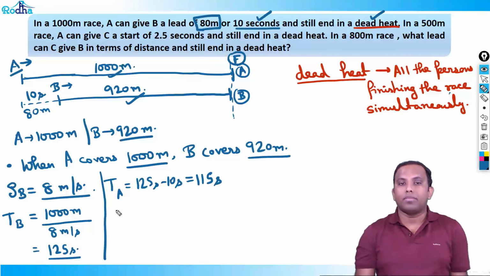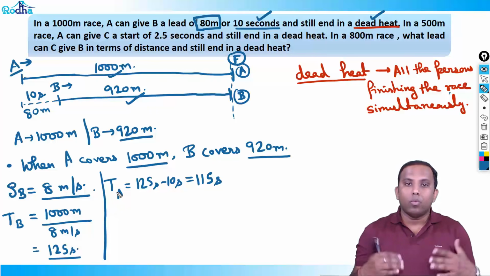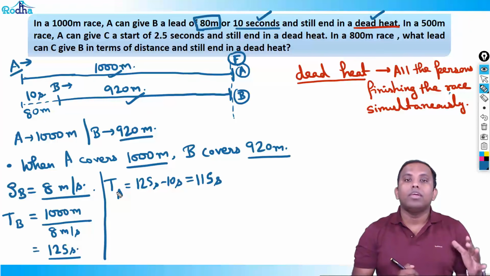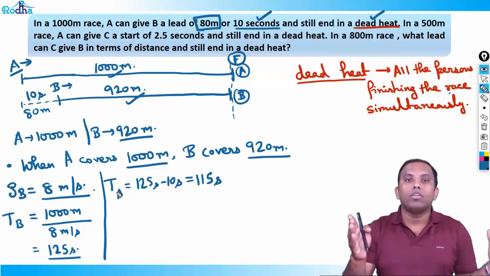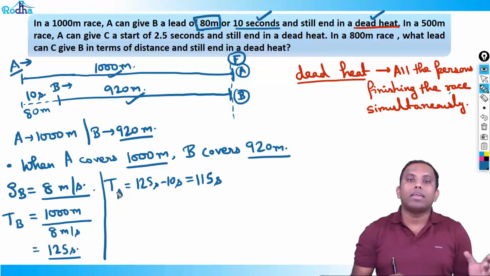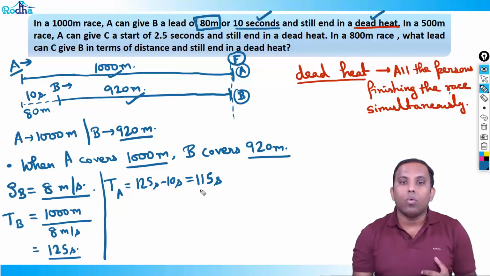Very important point again: B could cover the whole 1000 meters in 125 seconds, but A can finish the race 10 seconds ahead of B, because after giving a lead of 10 seconds to B, they both still reach the finishing line simultaneously. So A can finish the race in 115 seconds.